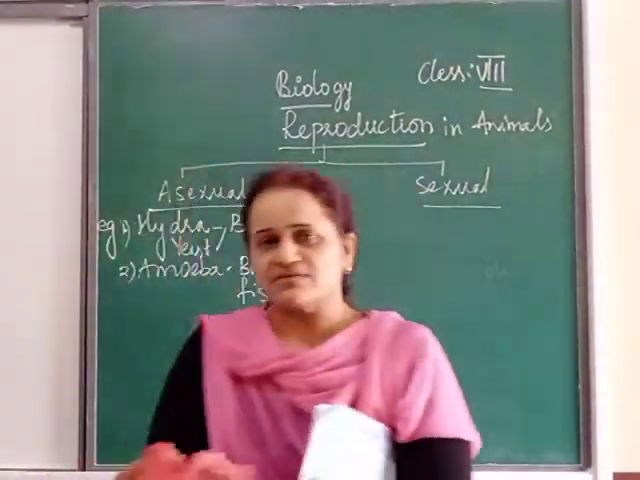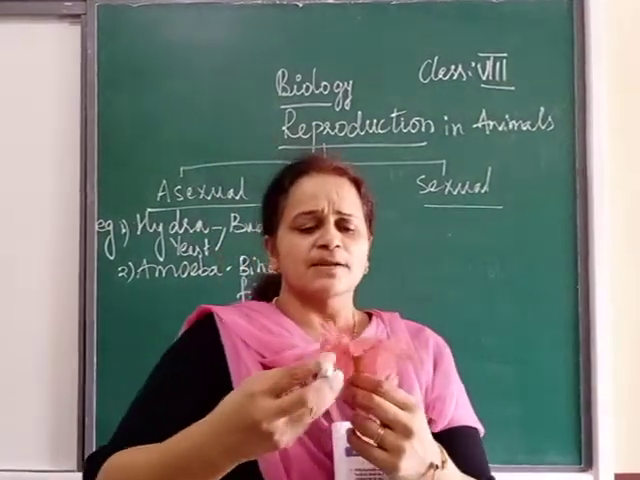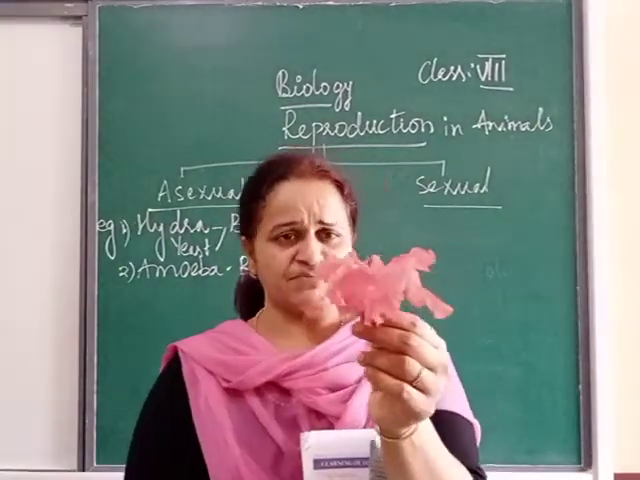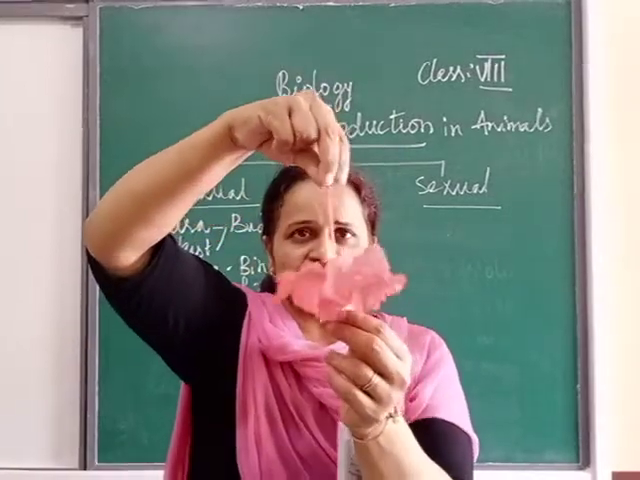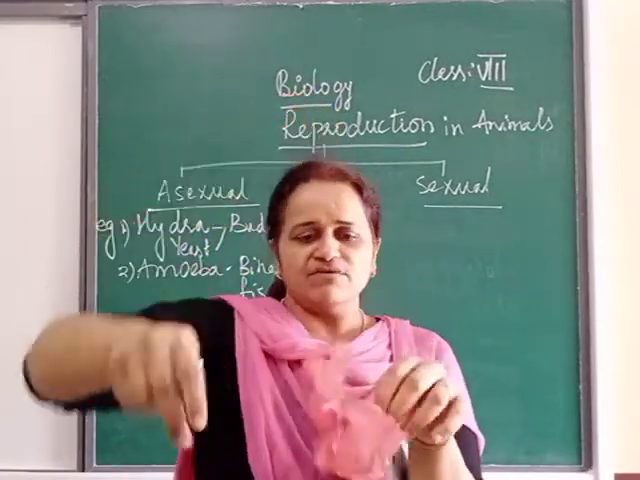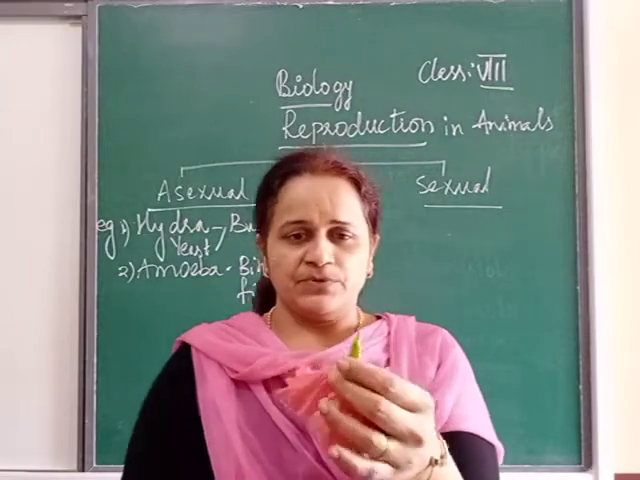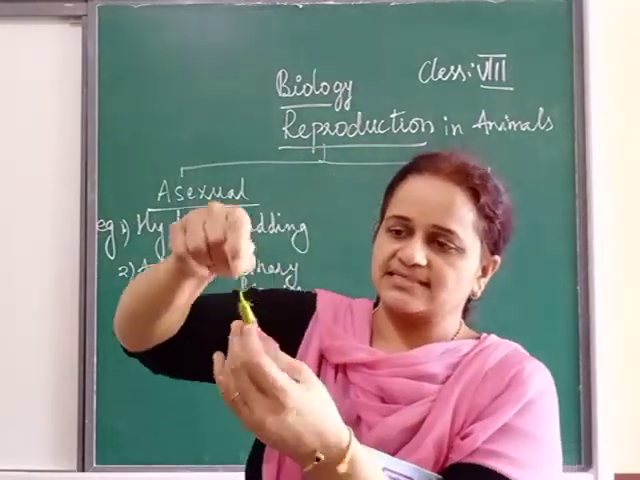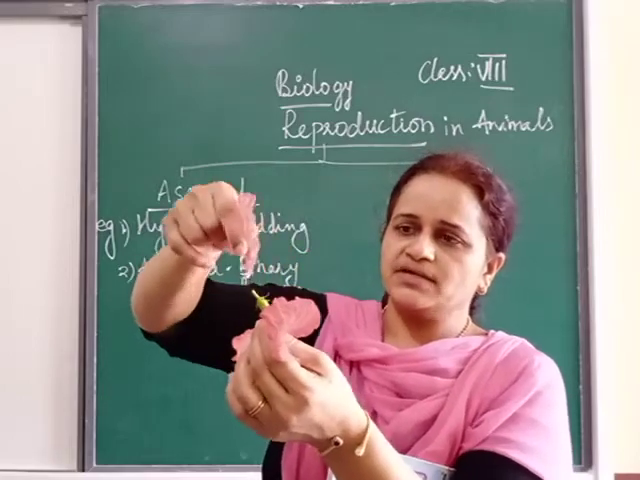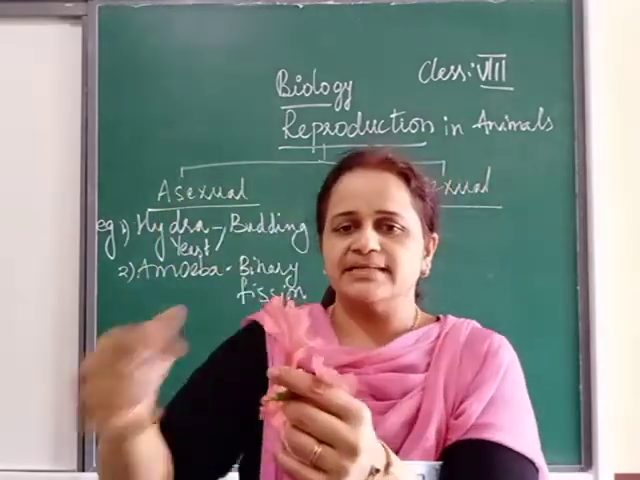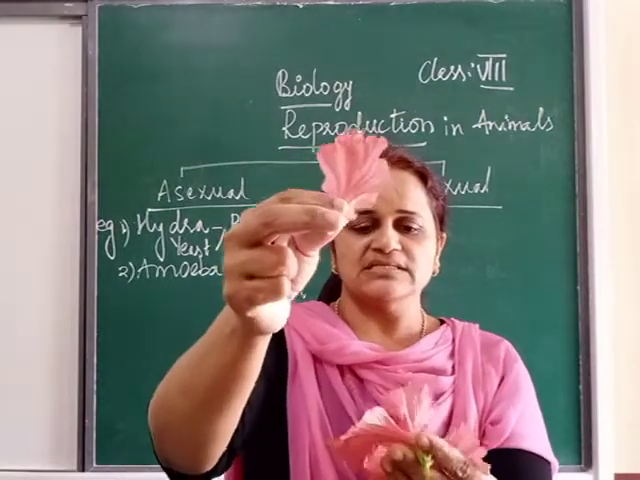Okay, if you remember, we will just brush up on reproduction in plants. I have taken a hibiscus flower here. If you have a look, everyone should know the parts of a flower. You all know this is called the calyx. This green part is the calyx. Then we have the corolla. So this is the corolla, or the petals. You can see these are the petals.